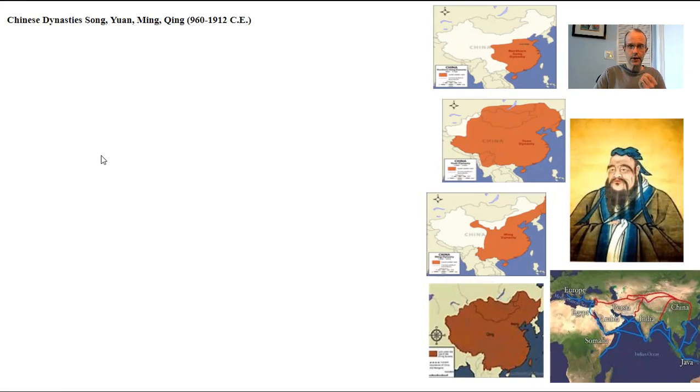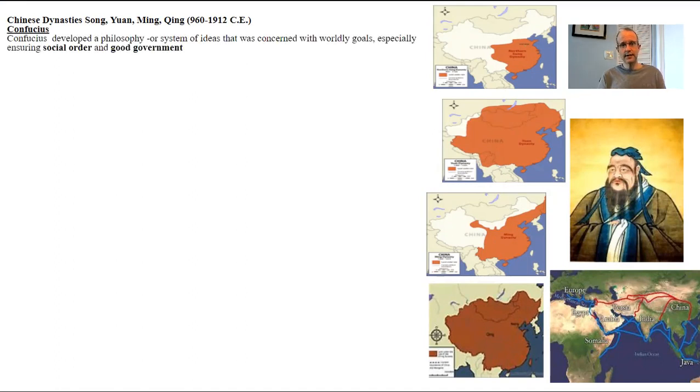So the four major dynasties you want to know again are the Song, Yuan, Ming, Qing, from 960 to 1912 CE, Common Era. Okay, you're not doing anything more ancient than that. The main person you want to know going forward for the philosophy of China is going to be Confucius. His whole idea is basically about social order. He comes in a time where the Chinese dynasty is always taking over. So his philosophy is basically to improve on these methods to work on the social order, which implies from emperor to subject, or father to son, or mother to daughter, or friend to friend, or boss to worker, and so forth. Now he says that's the way to basically achieve harmony through social order.